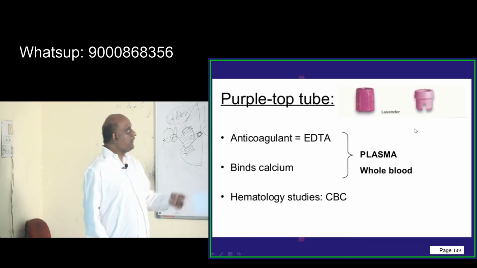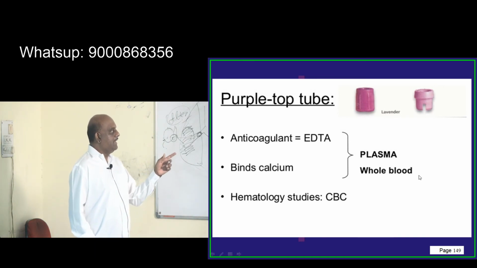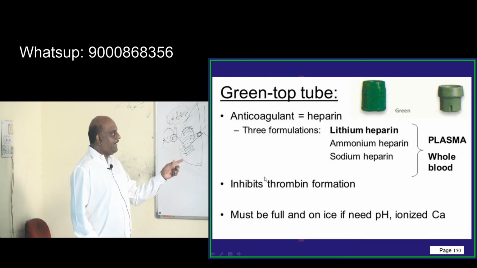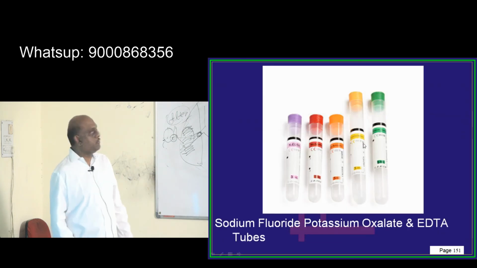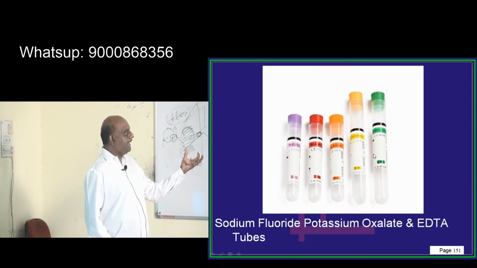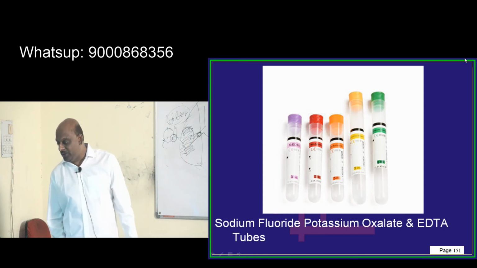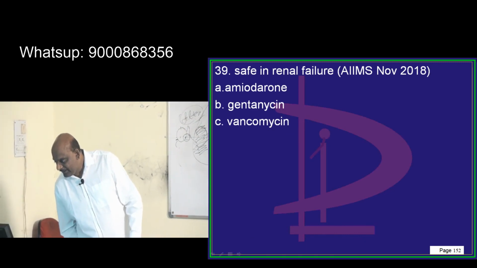So the purple top tube is for the anticoagulant EDTA, which binds calcium, in plasma and whole blood. The green top tube is for the anticoagulant heparin. So these are all the sodium fluoride, potassium oxalate and EDTA tubes in one shot. You can see how the tops typically look, right?